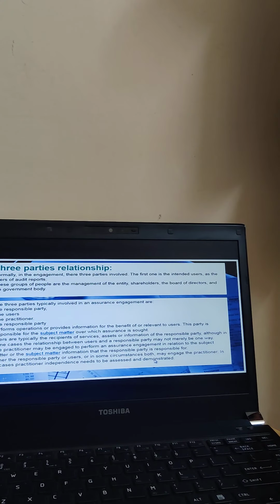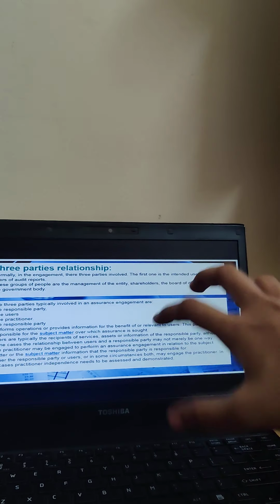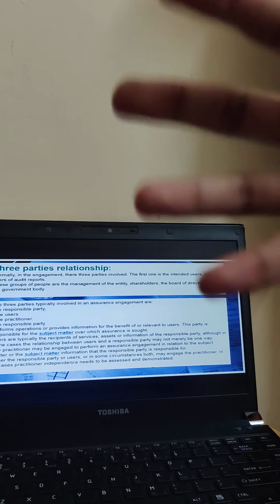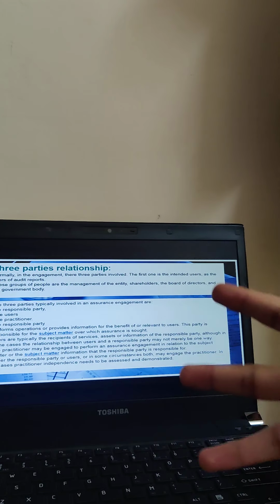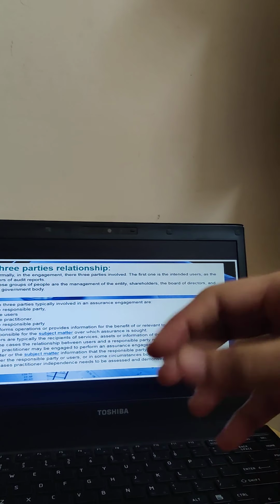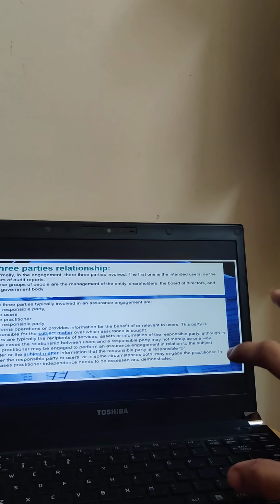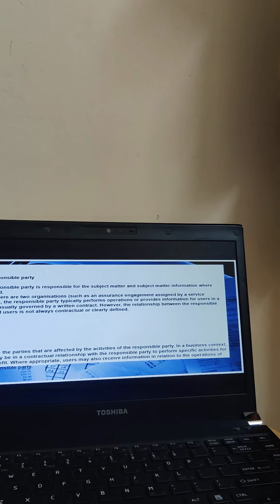To make it very simple to you all, basically you have these parties who are involved. Three parties: responsible party, users and practitioner. Keep in mind who is the responsible party. Responsible party is someone who is responsible to give the information. User, who is using the information. Practitioner, someone who is taking the information and preparing the audit report. As simple as that. You do not have to break your head to understand this particular topic. Just understand it in your simple terms and you will be able to do well. Okay, next let's move on to the next slide.